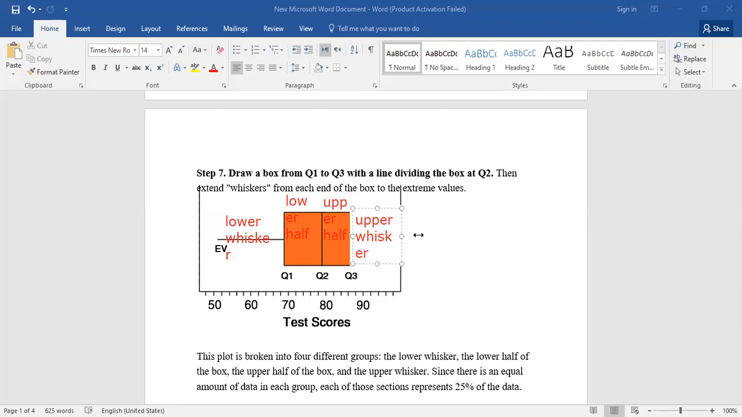So we said that we divide the data in the box and whisker plot into 4 groups. Then for each group we are going to put 25%. So the lower whisker will take 25%, the lower half will be 25%, the upper half 25%, and the upper whisker 25%. Okay, concentrate with me to know how we are going to infer data from the box and whisker plot. Now, I said we will give each one how many percent?